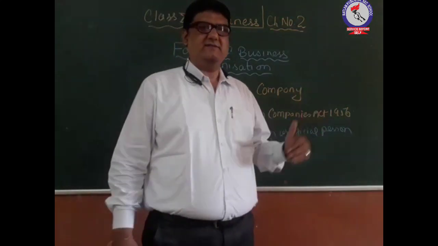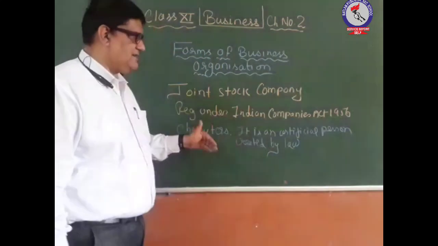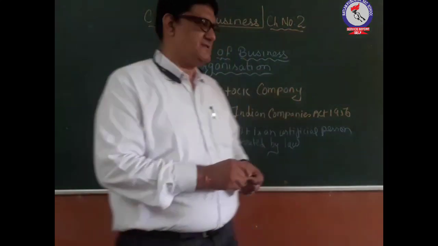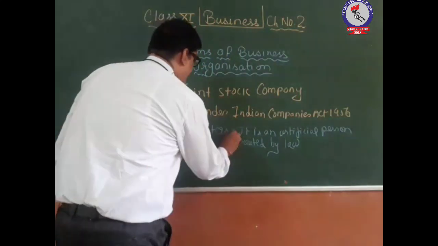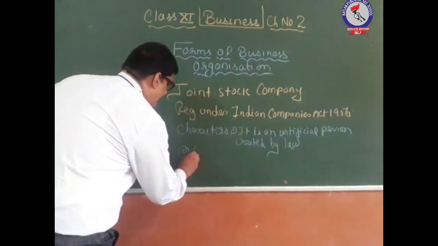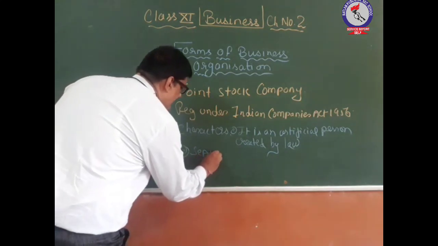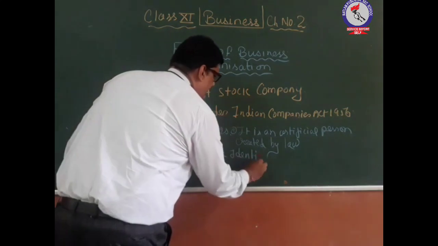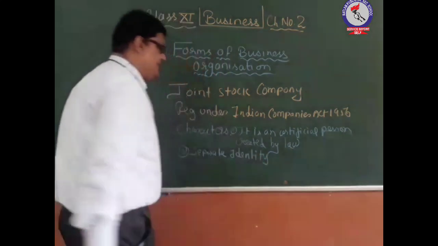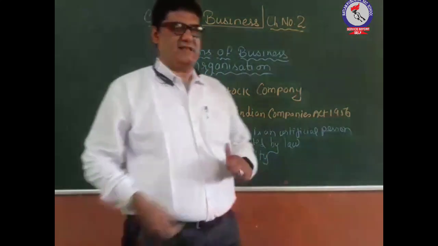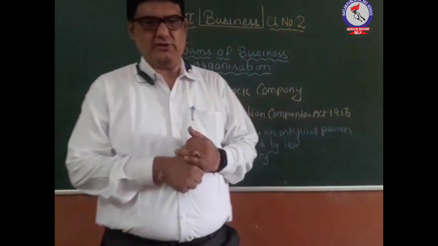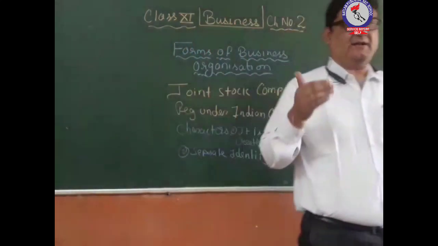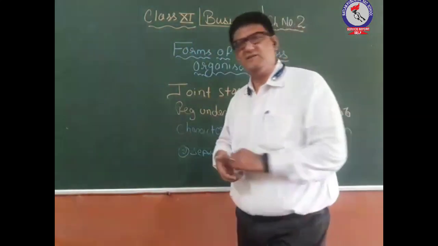Okay, so that is why it is known as an artificial person, which is created by law. Then comes the second thing. It has got a separate identity. As soon as the company is getting registered under the Companies Act 1956, this gives the separate legal existence to the company, and the members of the company are separate, and the company management is separate from its members.